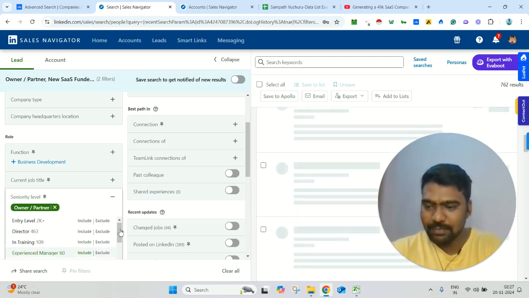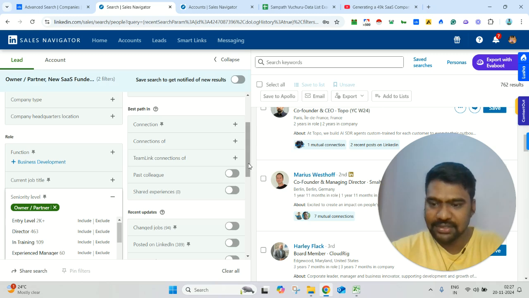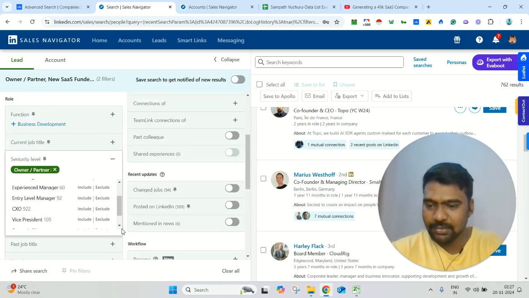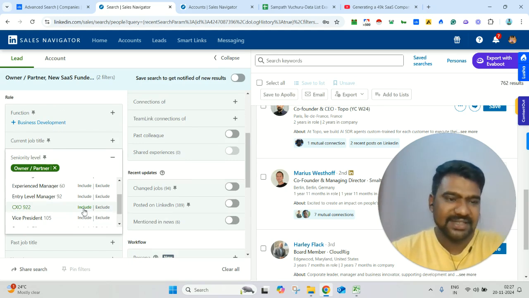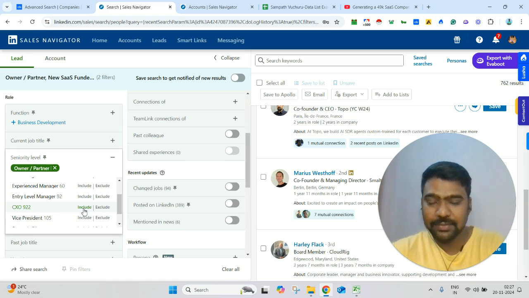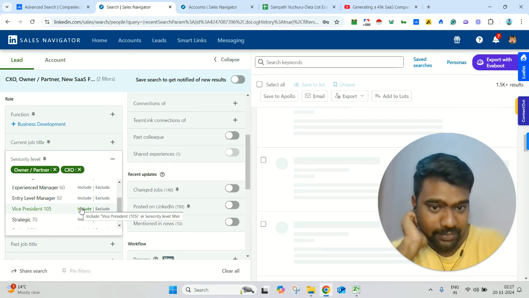And also I'm adding CXO level people. Those are also main key decision makers. That's why we need to add CXO people. Here you can see CXO 922 profiles and owner and founders 762 profiles. Once we include both, we might get around 1500 profiles.